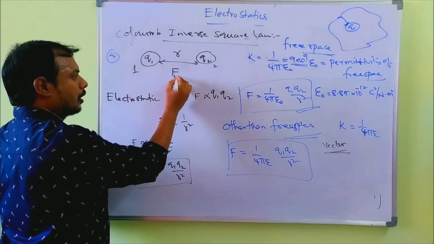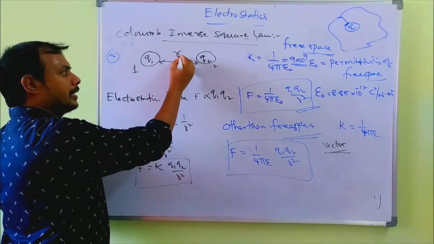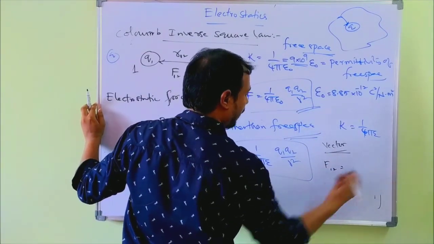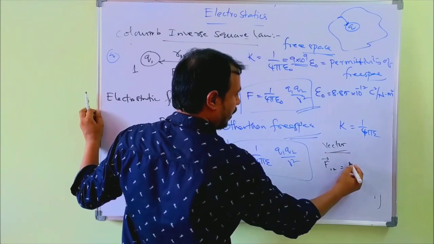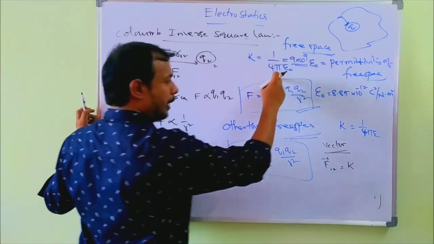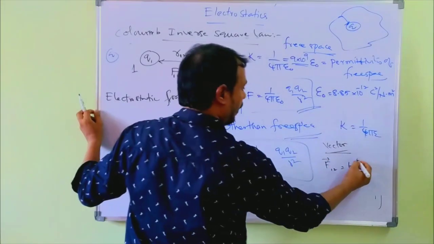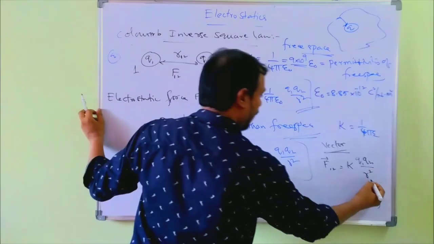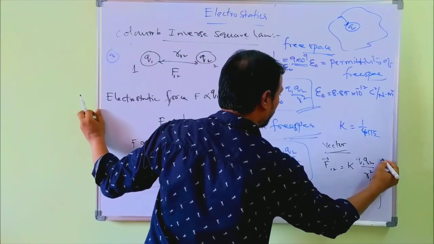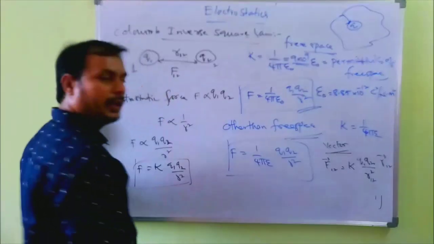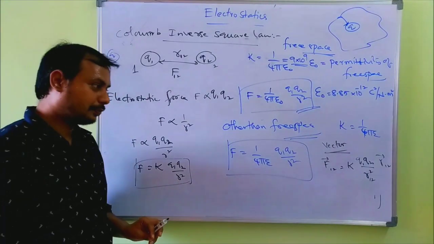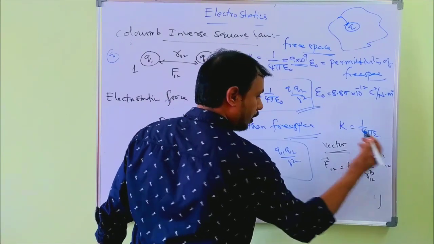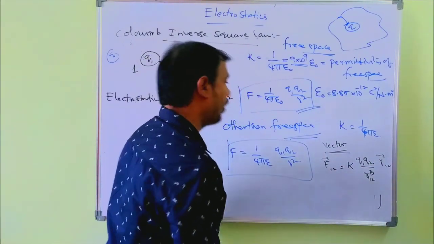So force of attraction F12, distance is R12, then F12 is written in vector representation as K, 1 by 4 pi epsilon naught, Q1 Q2 by R square, into R12 bar. So this is the vector representation. F12 is equal to K Q1 Q2 by R12 square into R12 bar.